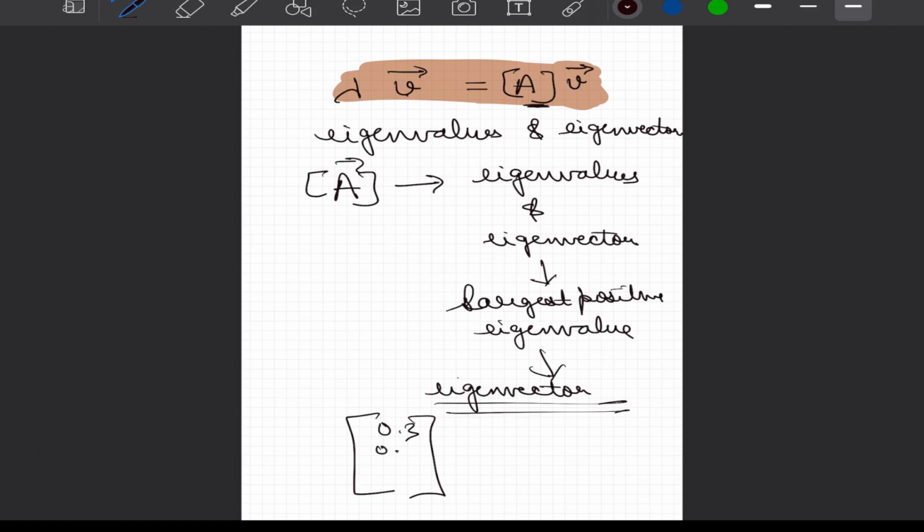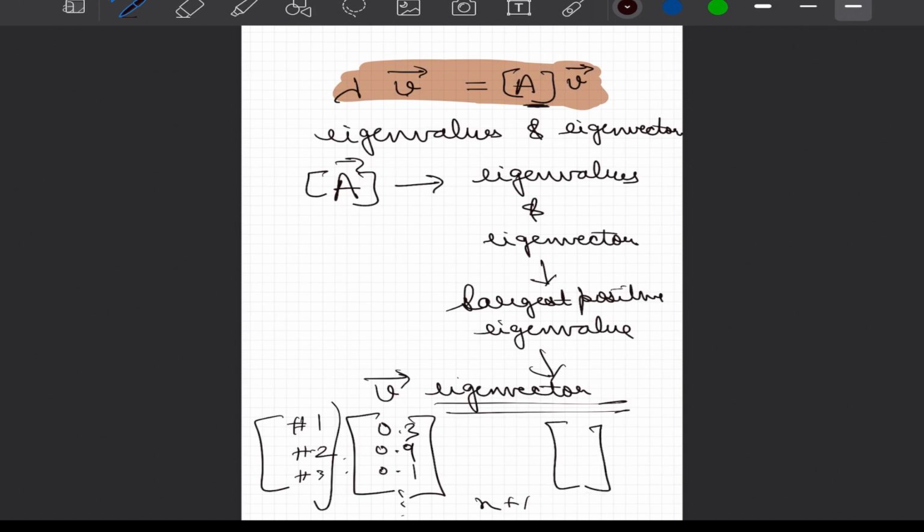And for each node you will get certain values, something like 0.3, 0.9, 0.1, and so on, up to size n cross 1, and this would correspond to node number 1, node number 2, node number 3, and so on. And when you arrange this particular vector that you get corresponding to V in descending order, you are arranging the nodes in order of their decreasing importance because of their connections.